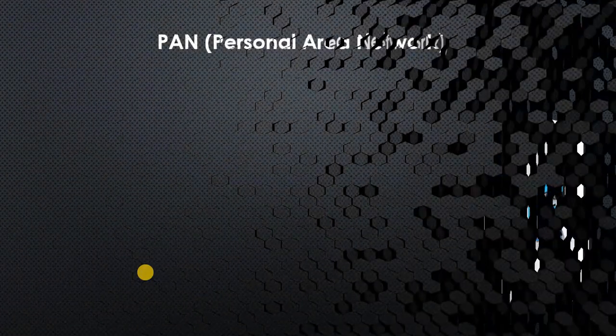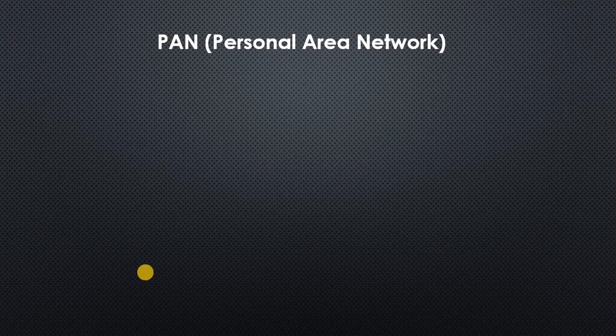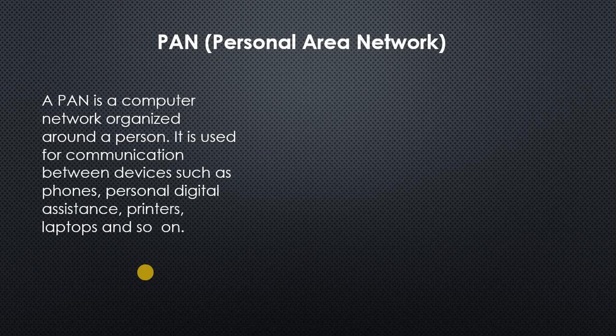Now we are coming to another type of network, that is PAN, personal area network. A PAN is a computer network organized around a person. It is used for communications between devices such as phones, personal digital assistants, printers, laptops, and so on.